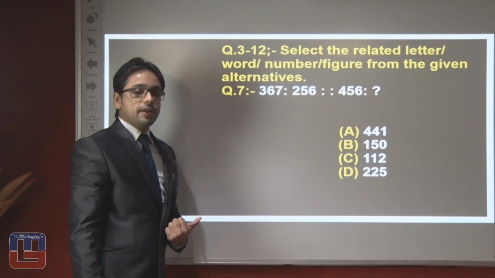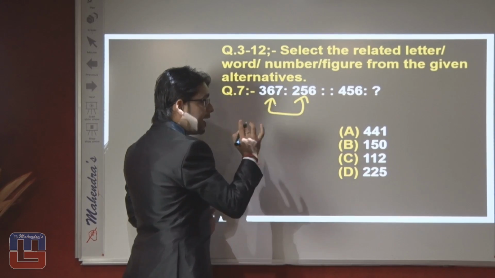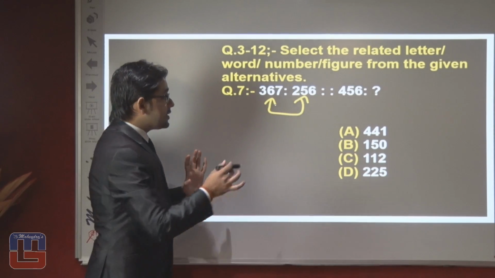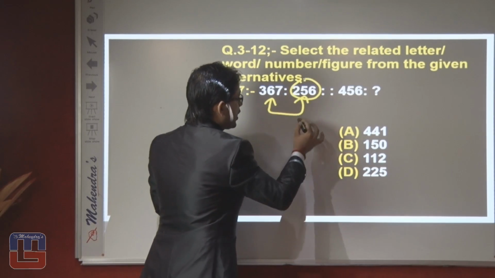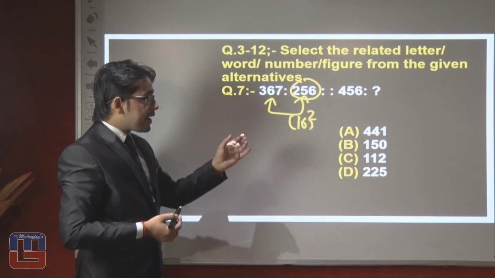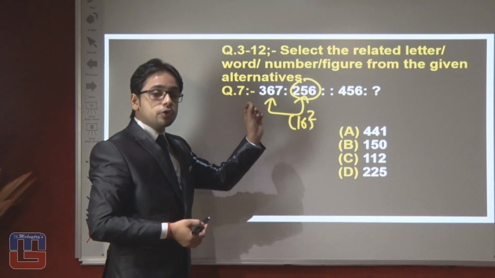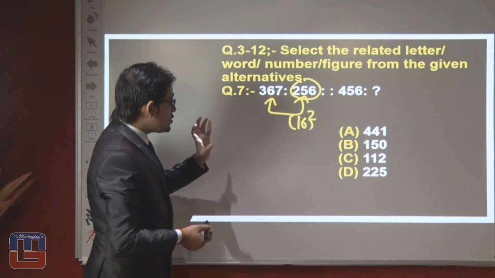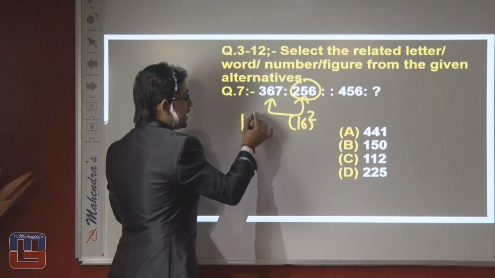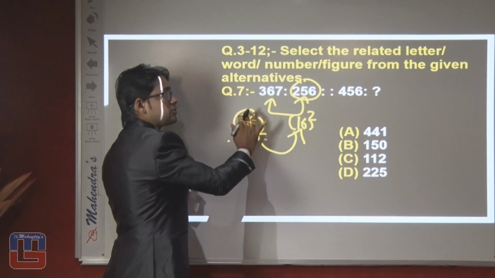This is a numerical question. First we have to identify the relation between these two. As per the question, what clicks in your mind? It should be that this one is a square. This is the square of 16. So maybe after adding these 3 digits, the sum should be 16. Now we can check it: 7 plus 6, 13, plus 3, 16. So the second number is just the square of the sum of all the digits of the first number.